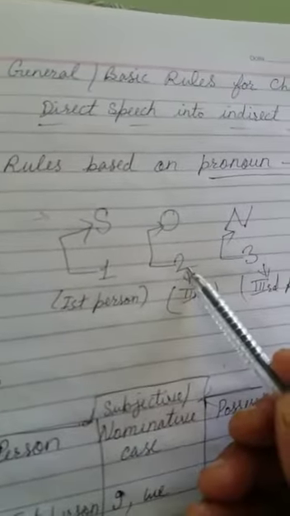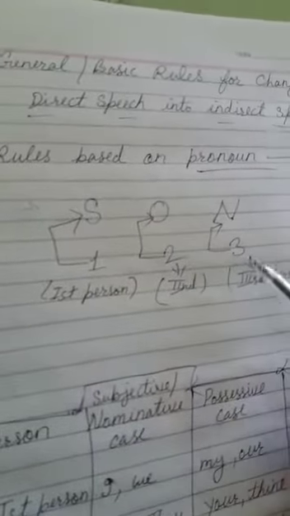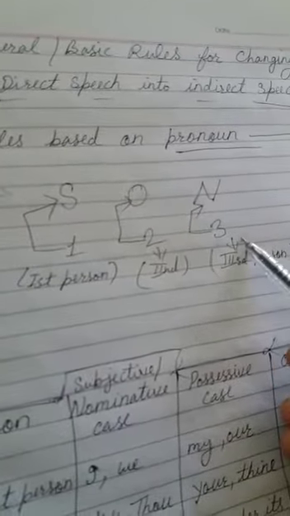If second person, it changes according to object in the reporting verb. And if there is third person, there is no change.